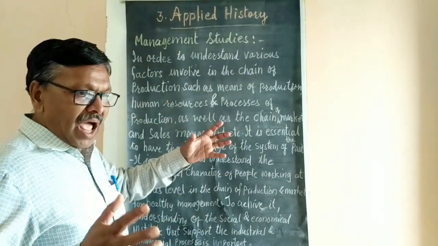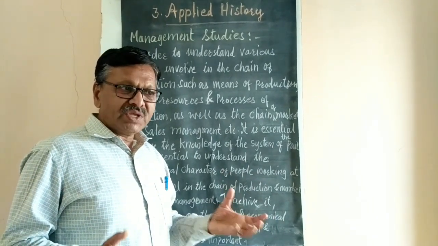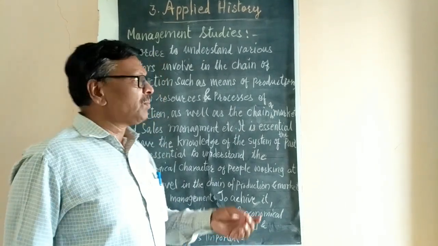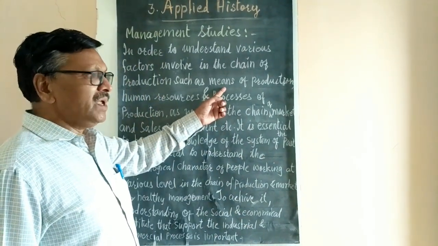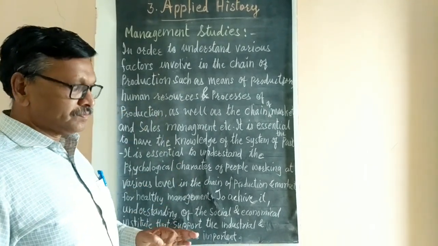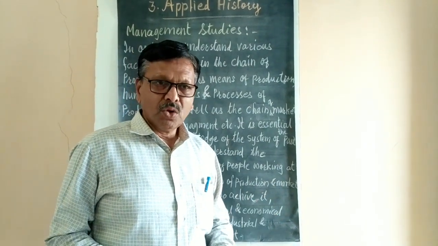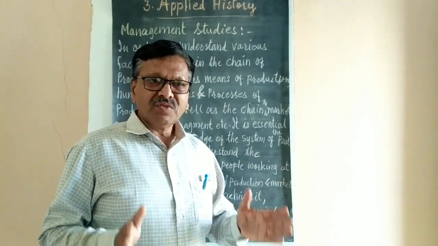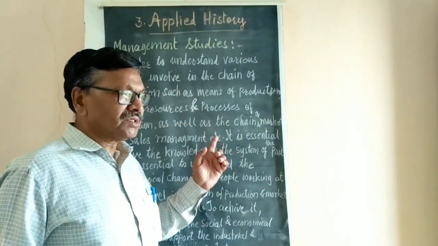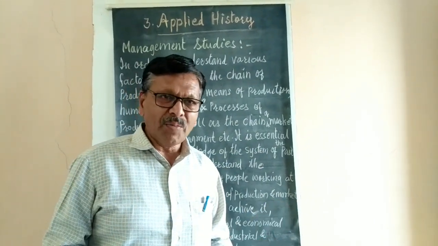The raw materials are mixed together, and the final goods which are utilized by the people, which are useful for the people, are considered as means of production. Human resources: to make and prepare this commodity, we have to have human resources, machines, and raw material.